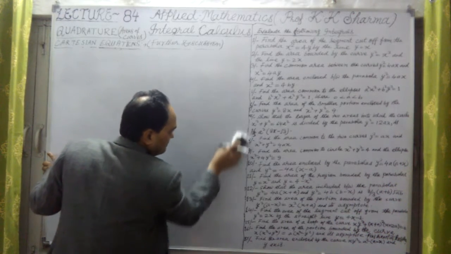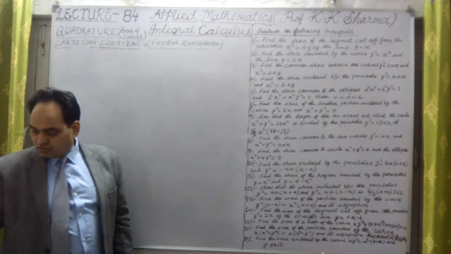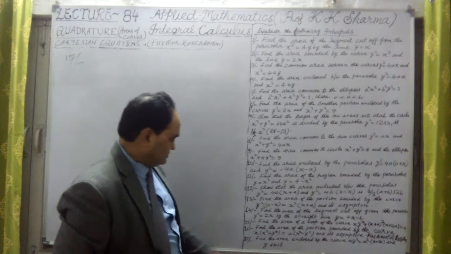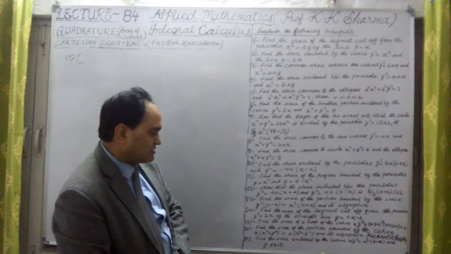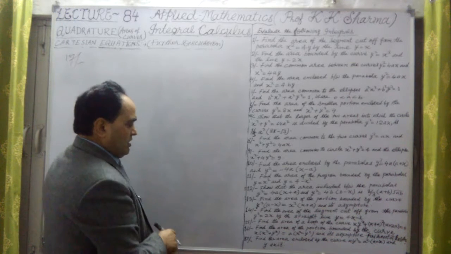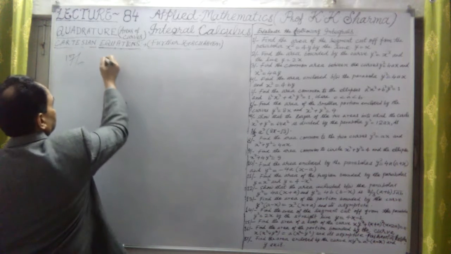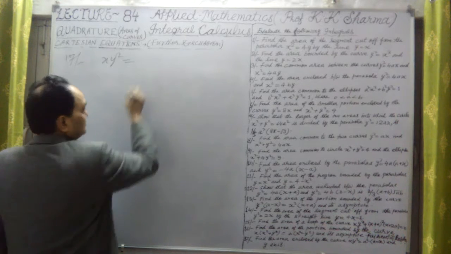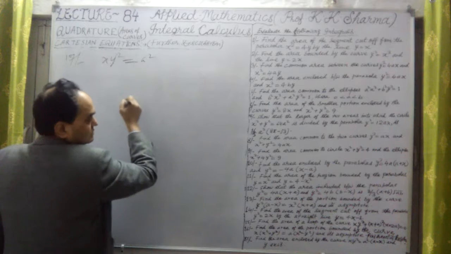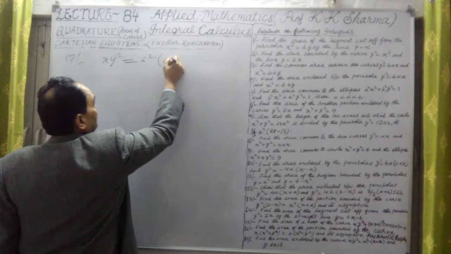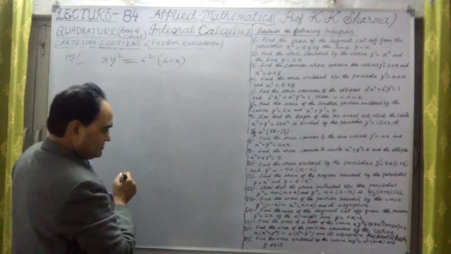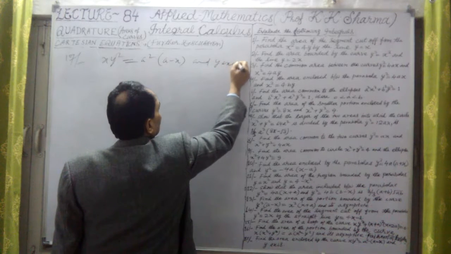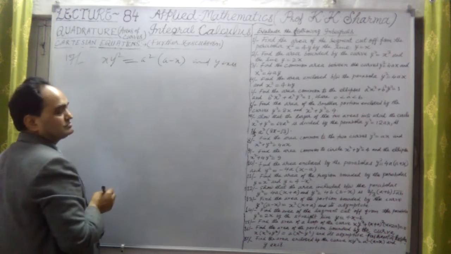It says find the area enclosed by the curve x y square equal to a square into (a minus x), and its y-axis. Between the y-axis and this curve.